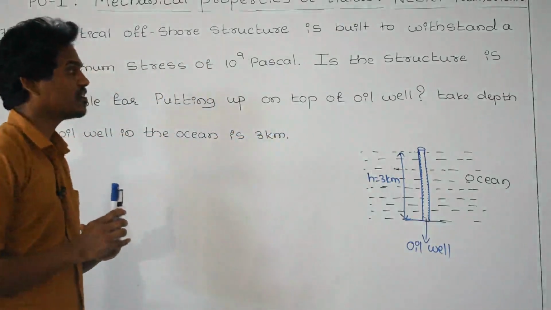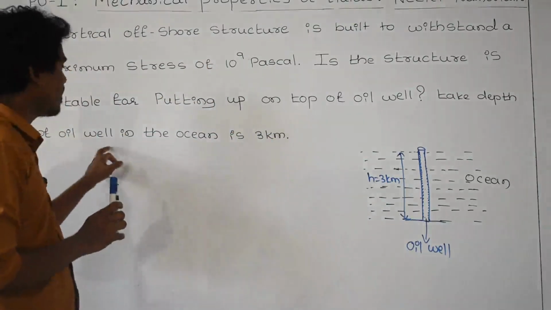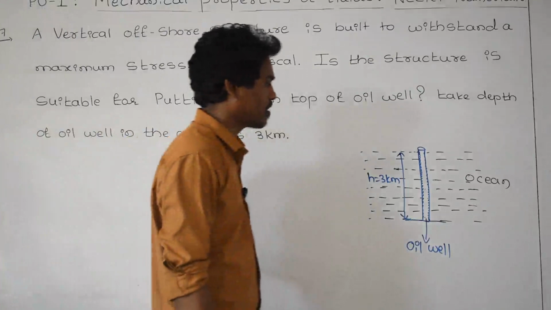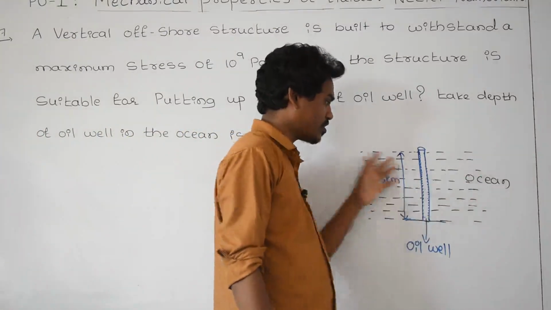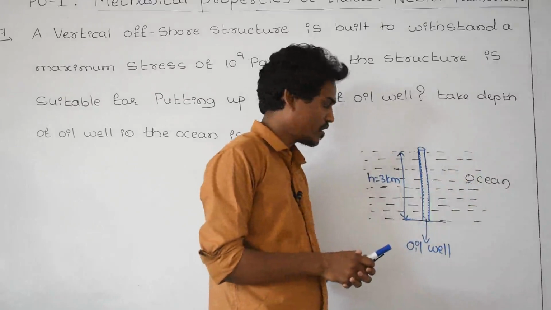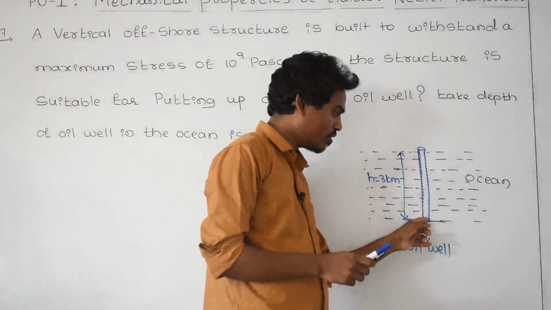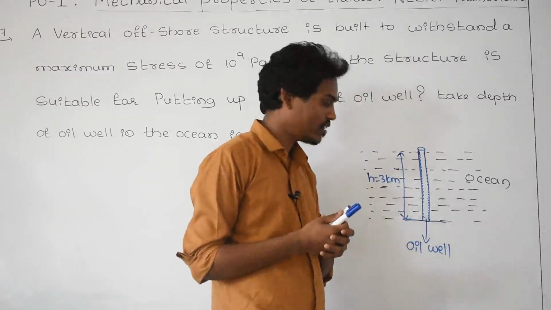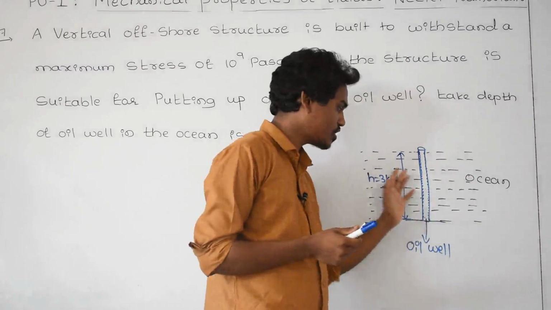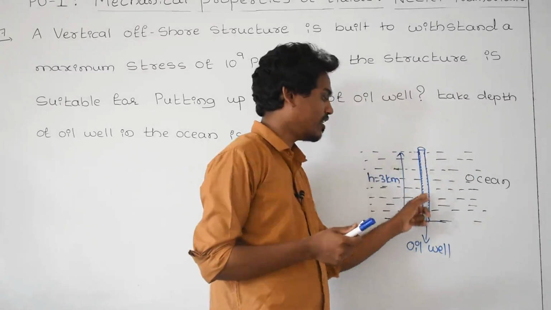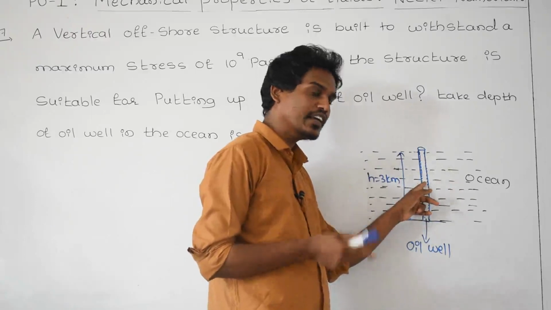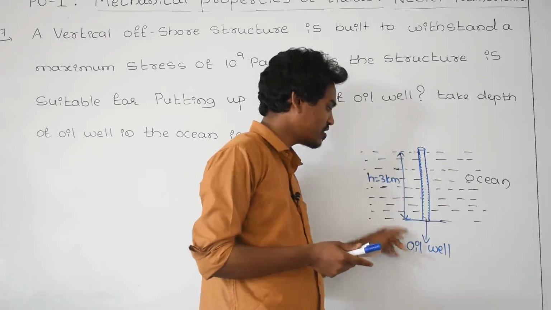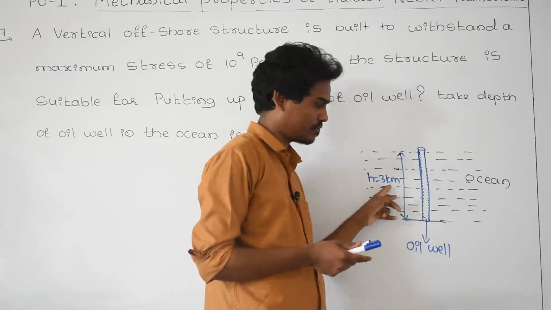And he has given a value, that is the depth of the oil well in the ocean is 3 kilometer. What is the meaning of the question? Understand first, this is the ocean, and here inside the ocean one oil well is there. This is all the ocean, and this is the oil well inside the ocean, and the height from the surface to the depth is approximately 3 kilometer, he has given.